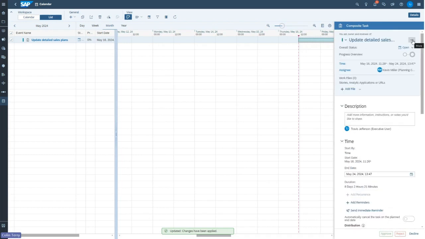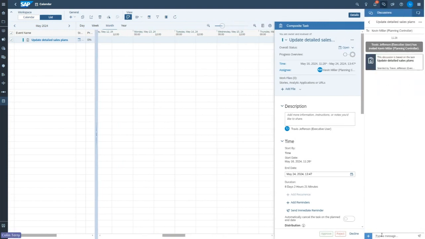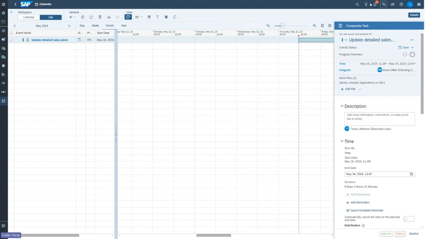I can also provide a bit more information around this task by opening a discussion. Again, it's built into the product. Let me type in, let's say, hi Kevin, please update plans as discussed. And then I can post that. And Kevin will get an alert that there's been a discussion initiated. So having done that, let's now finish with Travis for the time being.